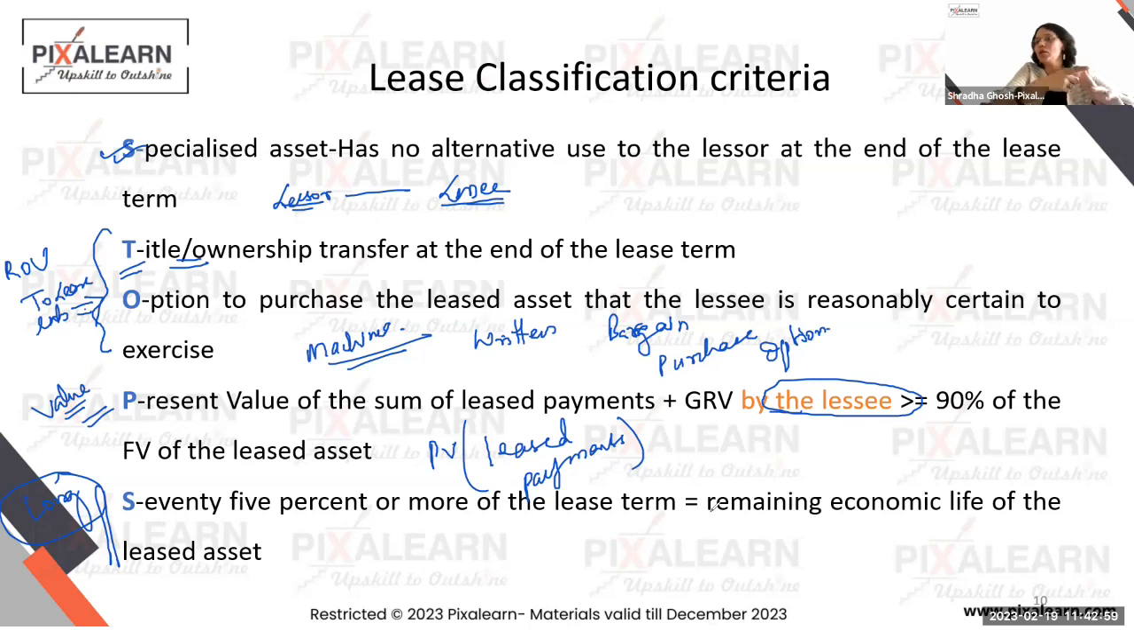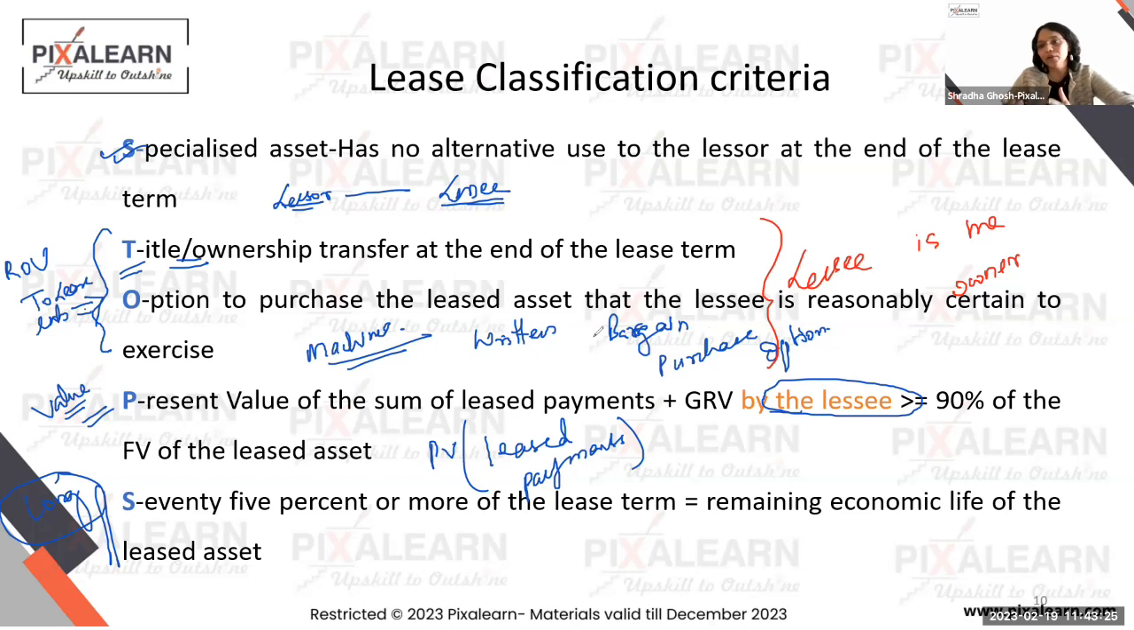5 topics. STOPS. Specialized asset. Title is getting transferred. There's an option for the lessee to purchase the asset. So in both these cases, guys, basically the lessee is the owner right now. Right now itself, the transaction is camouflaged in such a way, but if you look at the substance behind the form, you would know that the lessee is practically owning that asset right now.